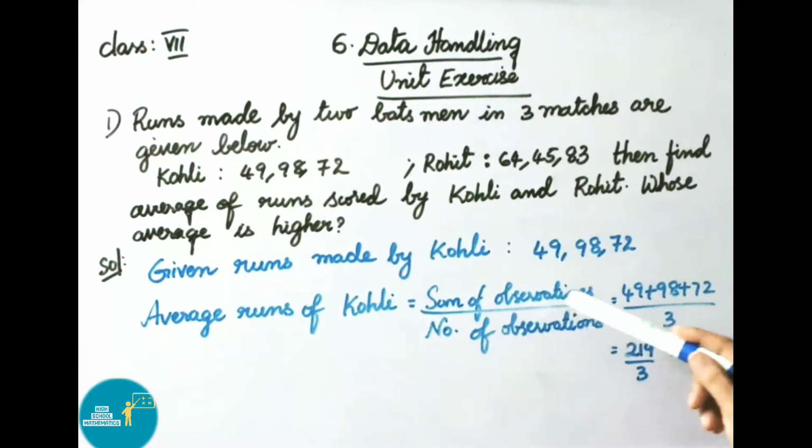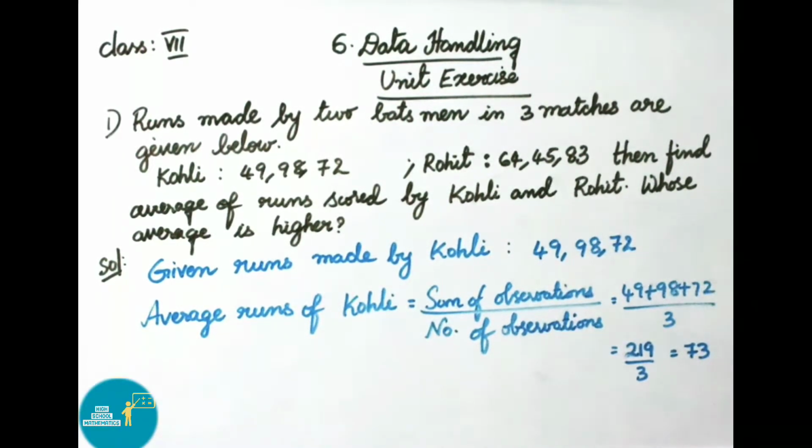Given runs made by Kohli, that is 49, 98 and 72. Average runs of Kohli equals sum of observations by number of observations, that equals 49 plus 98 plus 72 by, here 3 observations were given, so divided by 3. The sum of these 3 numbers is 219 divided by 3. We get 73. Therefore, average runs made by Kohli is 73.